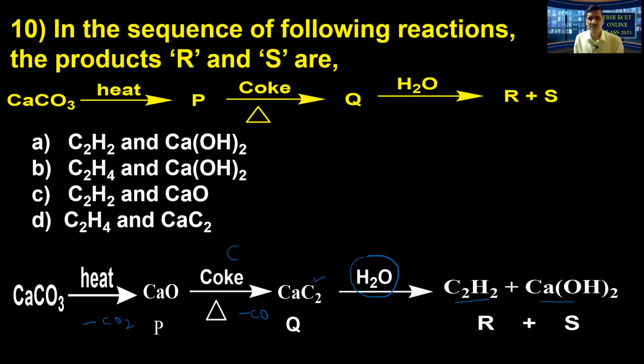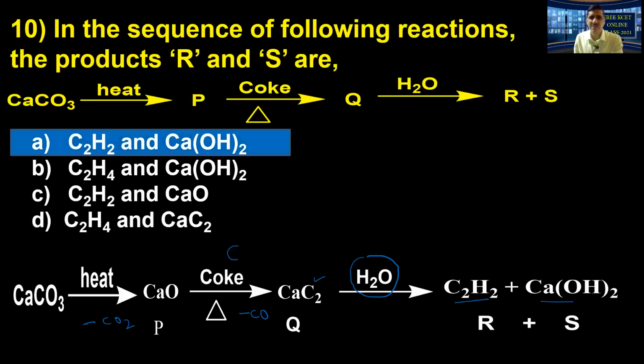So these are the things where you might commit mistakes. Therefore, see which option suits: option A has correctly mentioned. R is C2H2 and S is calcium hydroxide. Okay, with that let's move on to the next question.